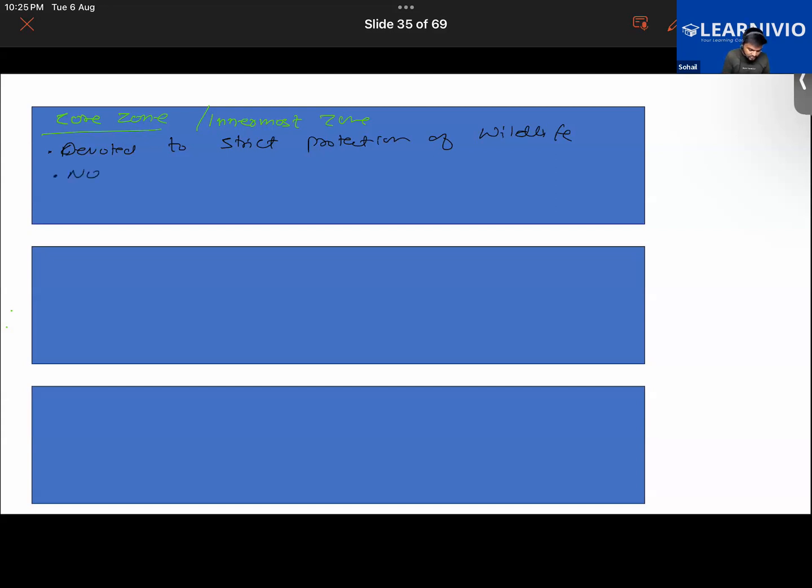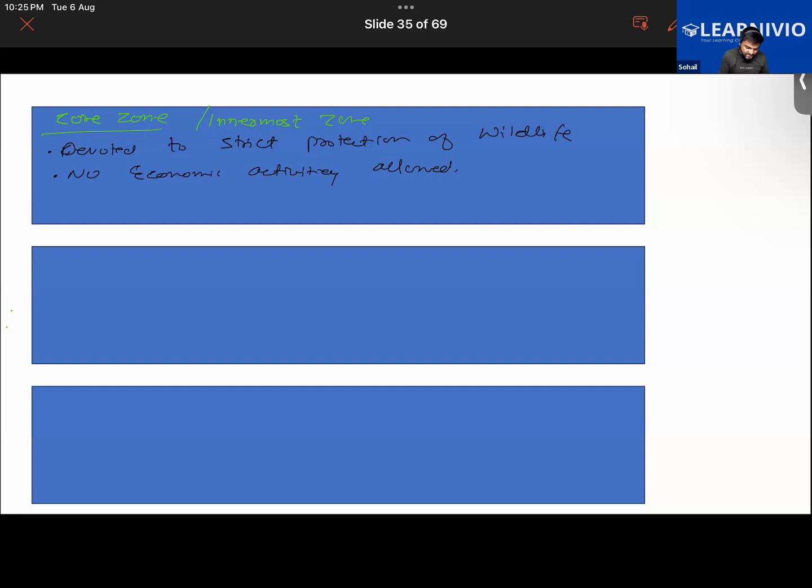No economic activities allowed. Neither can you build an industry, nor make human settlements or any other things in that core region of the biosphere reserve. So I hope you have understood this. The human activities have been limited in this. Only for the purpose of education can people go there. What kind of people? Only the scientists, they can go there.